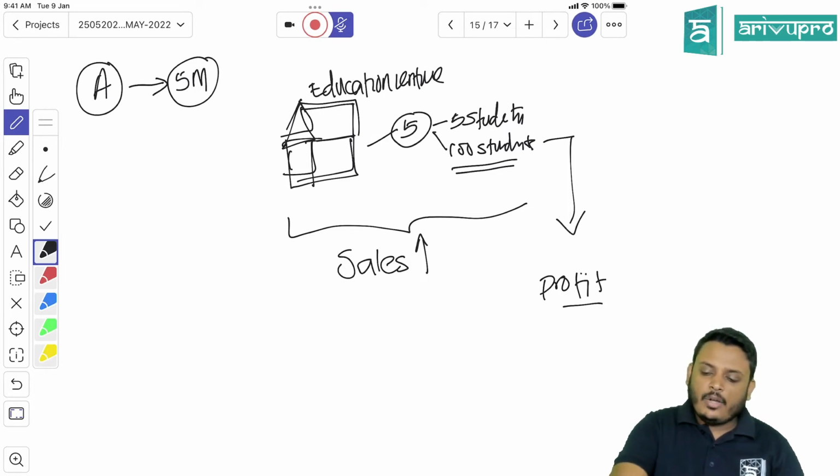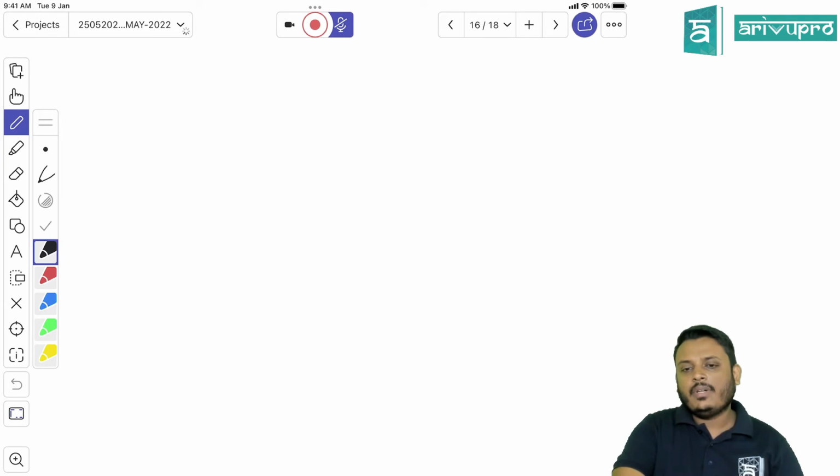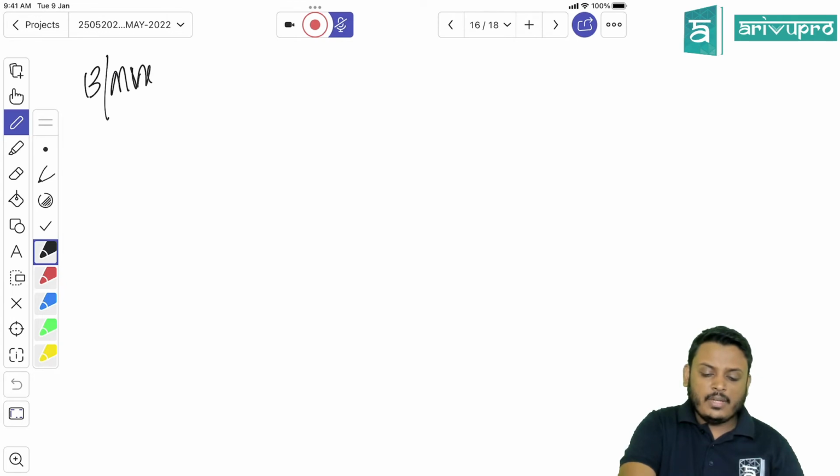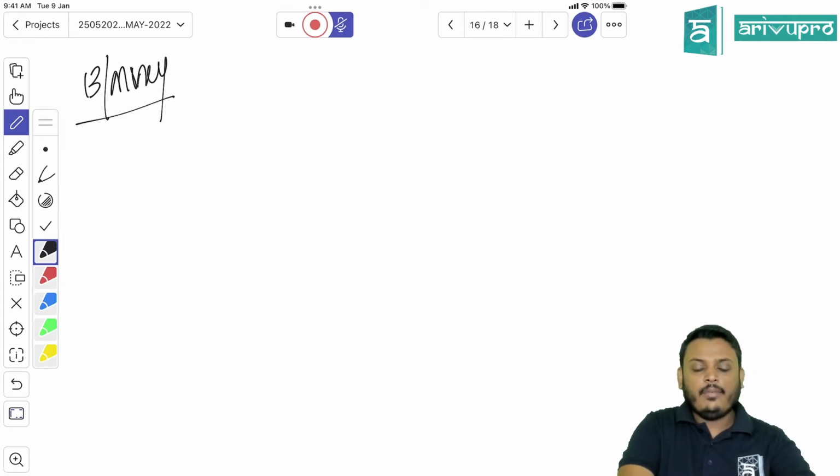Another common thing we find, even in Sri Lanka, India, all around the world, is that the people who have black money or illegal money keep this black money as it is.